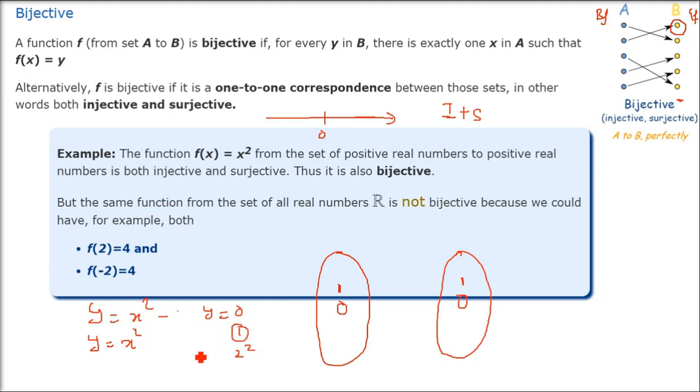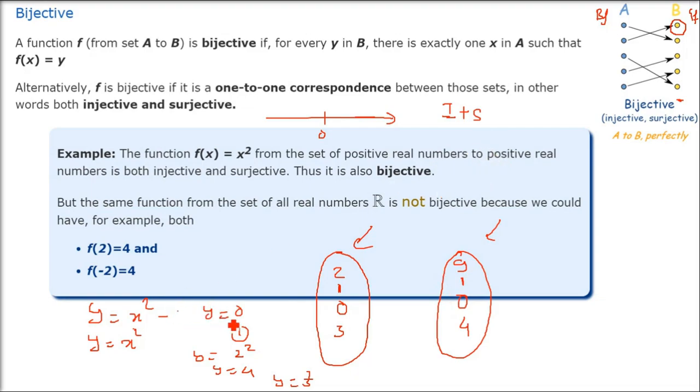Now I am putting 2. I cannot put negative because I have taken this set as positive real numbers. So for 2, it will be 4. Write it anywhere, don't worry, or you can take ascending or descending order. These are positive real numbers. I am not taking the negative real numbers. So when you put x as 3, you will get 9. 3 squared is 9.